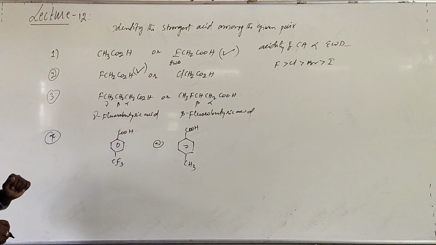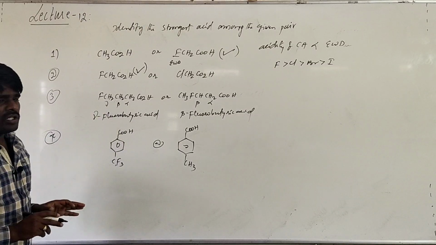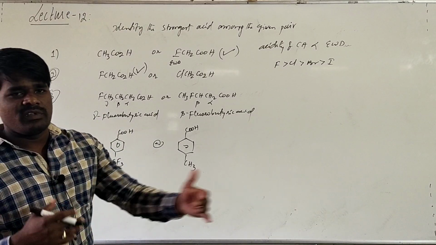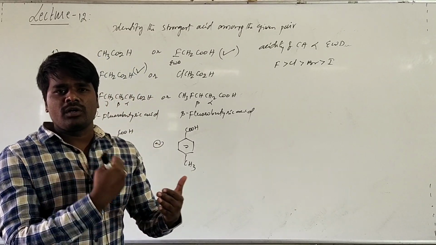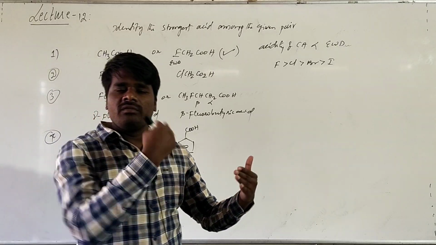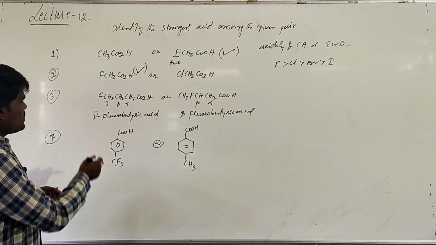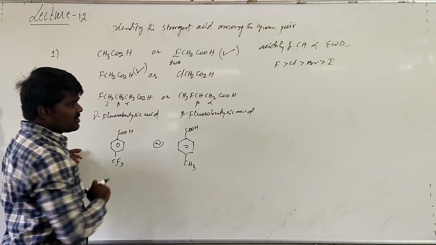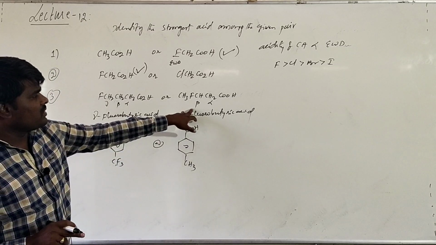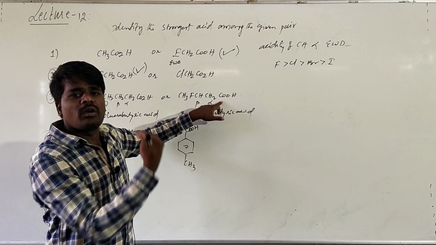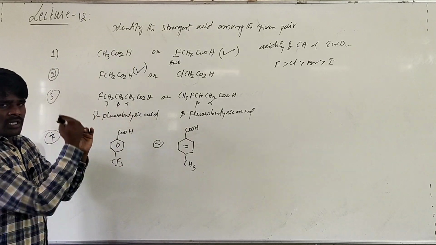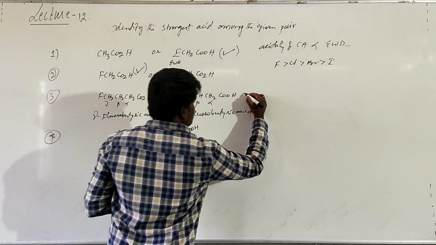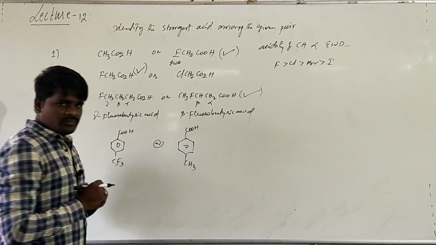Coming to the next compound, the position of the withdrawing group also has an effect. If the withdrawing group is closer to the carboxylic group, the withdrawing power will be greater. If it is away from the carboxylic group, the withdrawing power will be weaker. Since one is at the gamma position and the other at the beta position, the closer one has more withdrawing power. So since it is closer, this is more acidic.